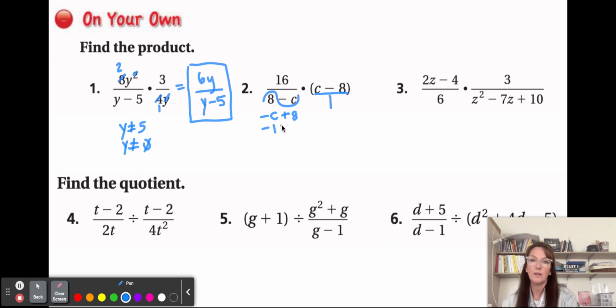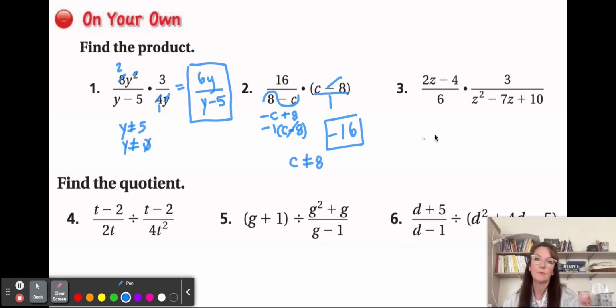So negative 1, and then it'd be c minus 8. Okay. So we have 16, and then we have this negative 1, c minus 8. So the c minus 8 would cancel. And then we have 16 divided by negative 1. So our solution would be negative 16. And then we wouldn't want c to be equal to 8. So c cannot equal 8.